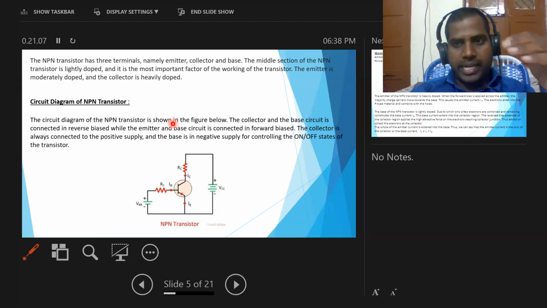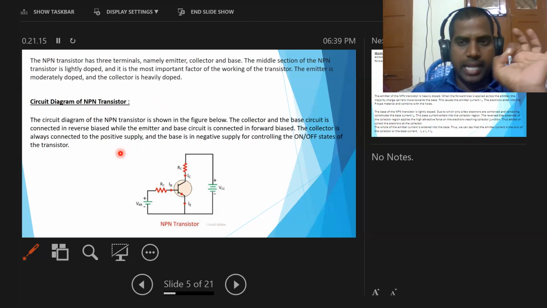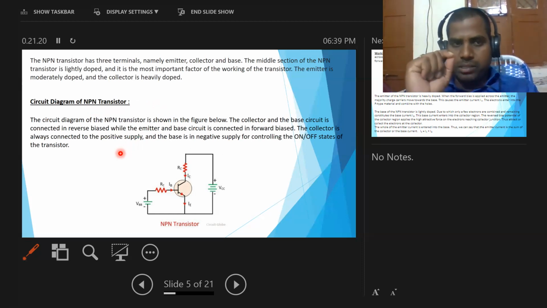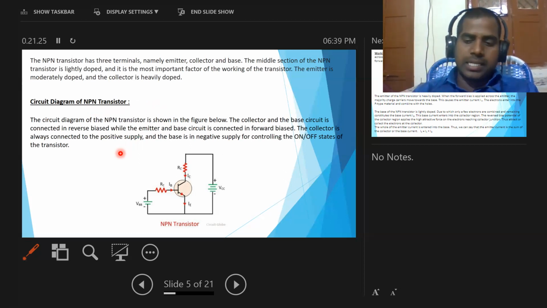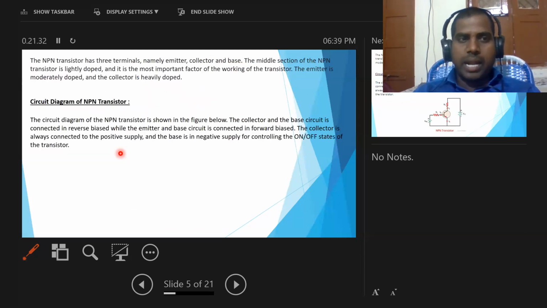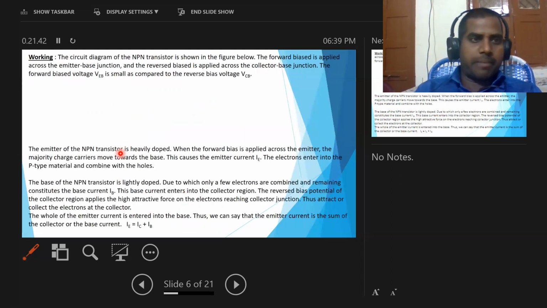Here we are discussing the classification of transistors. Transistors are classified into two types: one is the NPN transistor and the second one is the PNP transistor. So here we studied what the NPN transistor is, what the symbol is, how to construct it, and what the circuit diagram is. After this, we can discuss the working of the NPN transistor.